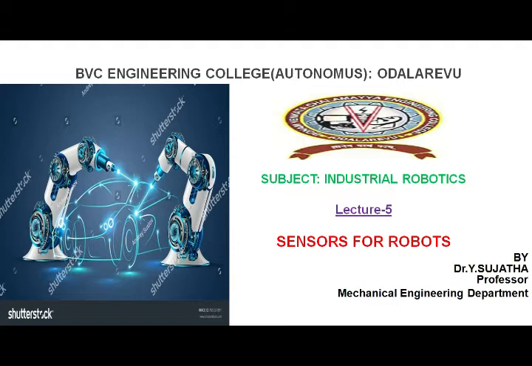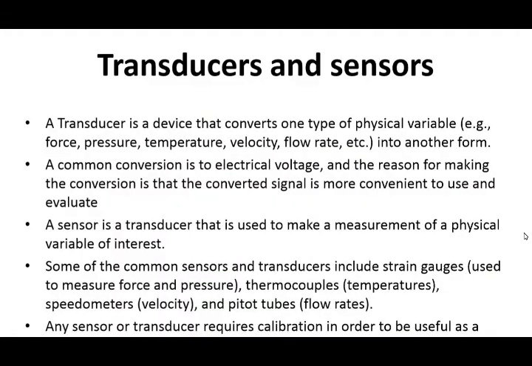In this lecture, we discuss sensors for robots. Transducers and sensors. A transducer is a device that converts one type of physical variable, for example force, pressure, temperature, velocity, flow rate, etc., into another form. A common conversion is electrical voltage, and the reason for making the conversion is that the converted signal is more convenient to use and evaluate.